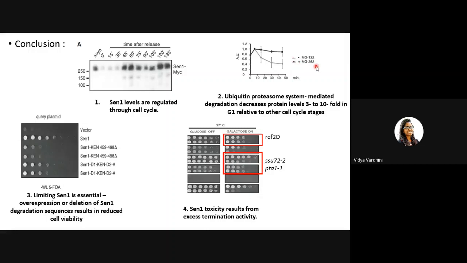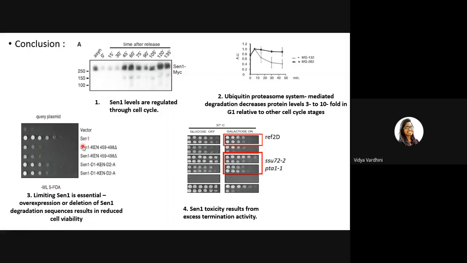Yes, we looked at this image even earlier, when in the presence of proteasome inhibitor, SEN1 was being stabilized. In the absence of proteasome inhibitor, SEN1 levels were being degraded. And then the third conclusion is that limiting SEN1 is essential. Overexpression or deletion of the SEN1 degradation sequence results in reduced cell viability.